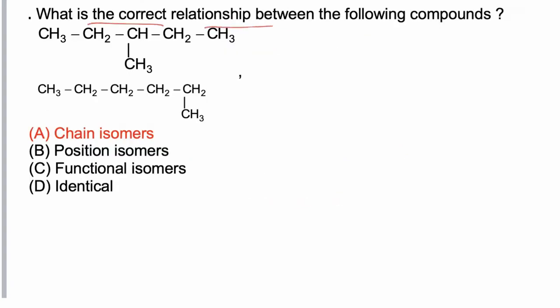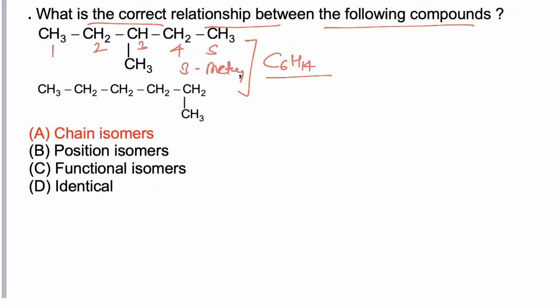What is the correct relationship between the following compounds? In this question we have to find the isomeric relationship between two compounds. Both compounds have the same molecular formula. Both molecules have 6 carbons, so the molecular formula of both compounds is C6H14. The name of the first molecule is 3-methyl pentane, with 1, 2, 3, 4, 5 carbons, while the name of the second molecule is hexane, with a 1, 2, 3, 4, 5, 6 carbon main chain.